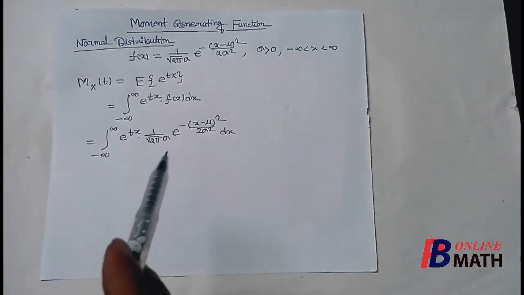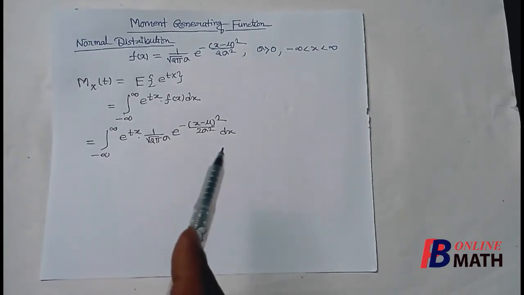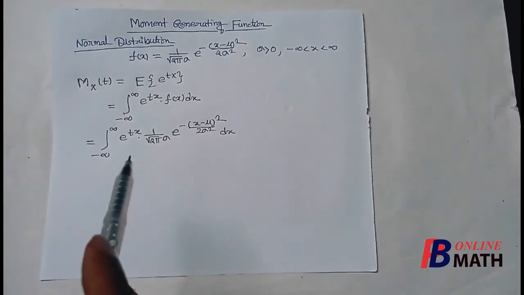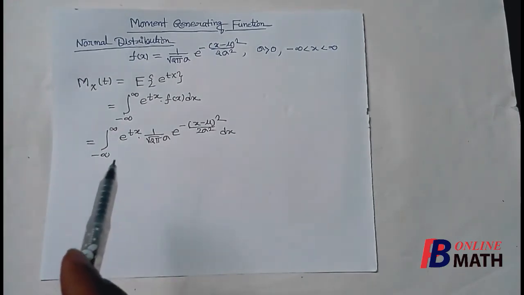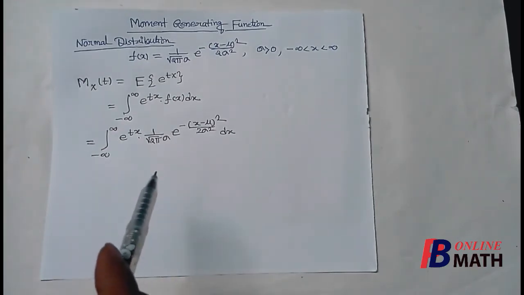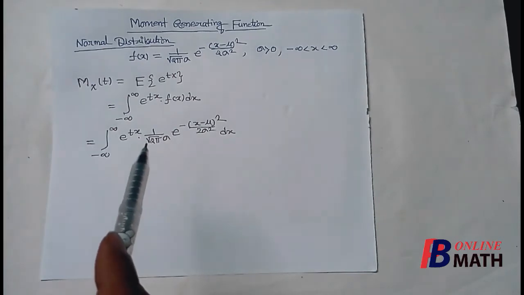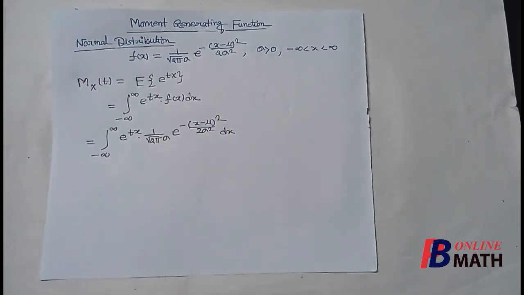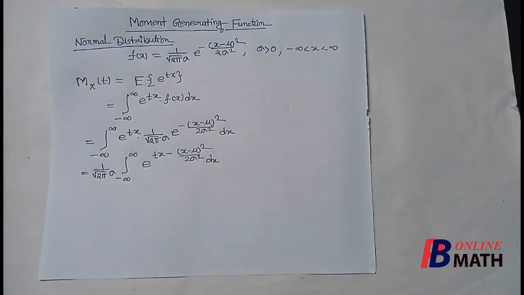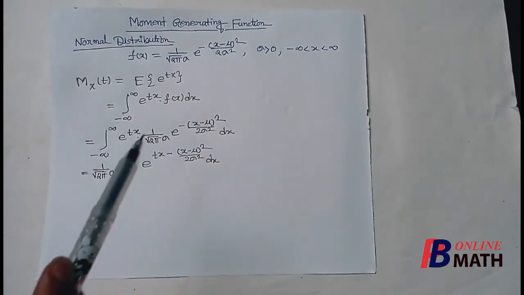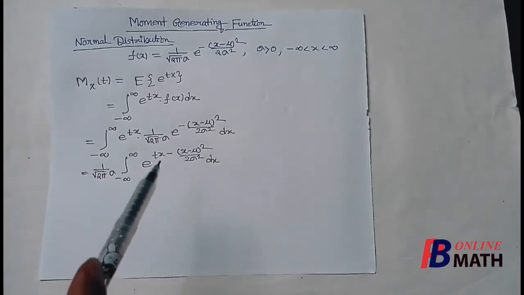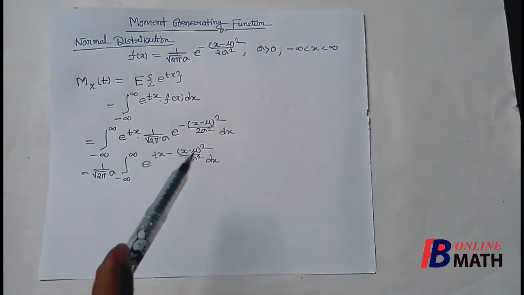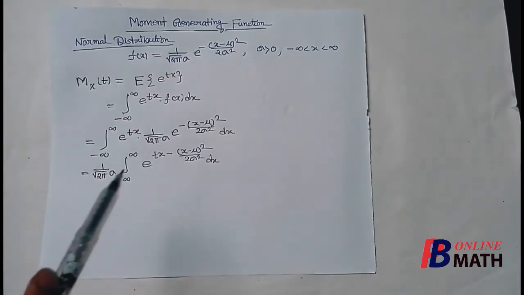Now we have already evaluated this type of integrals a number of times, but in this case we have one extra term, that is e to the power tx. So to evaluate this integral, we first take all the constant terms outside the integration. Taking 1 by root over 2 pi sigma outside the integration, it is e to the power tx minus (x minus mu) whole square by 2 sigma square.